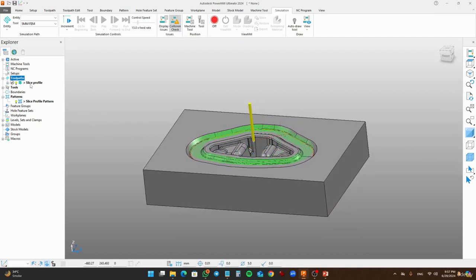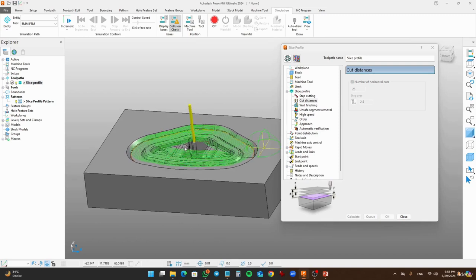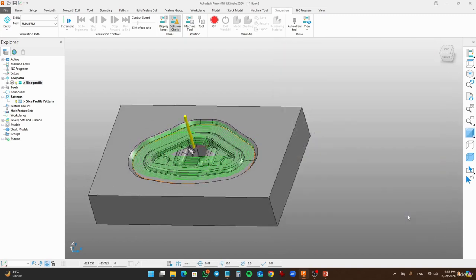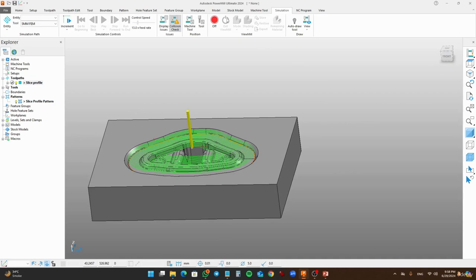Let's go to Toolpaths, right click, Settings, Cut Distances, refresh it, set as 25. And here you see. Let's click Close. Go to Simulation, Toolpath, and click on the Play button to simulate it.